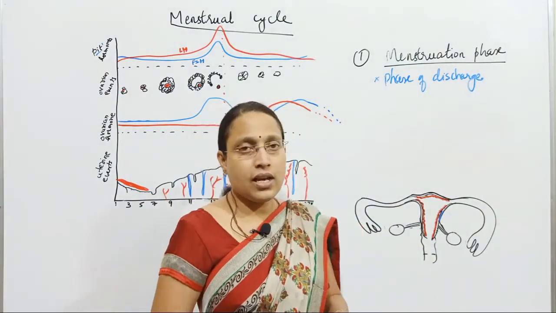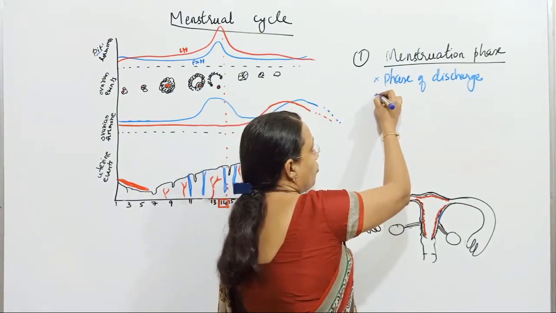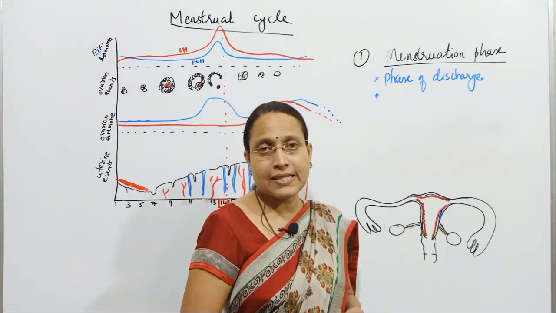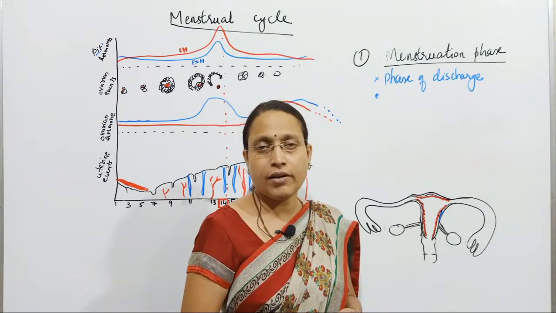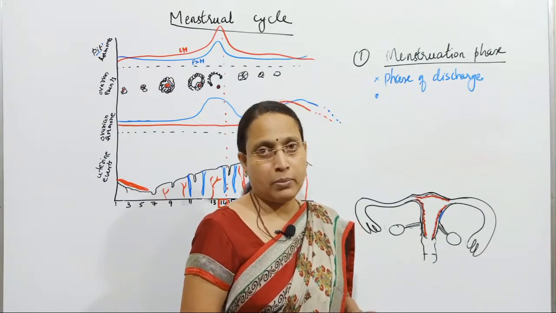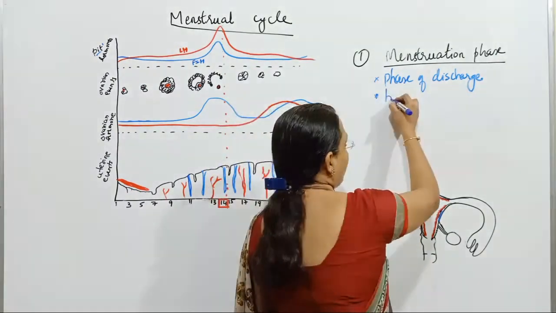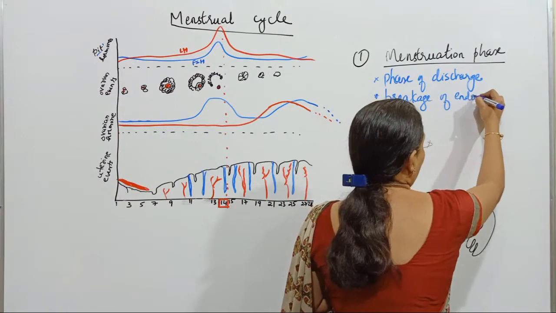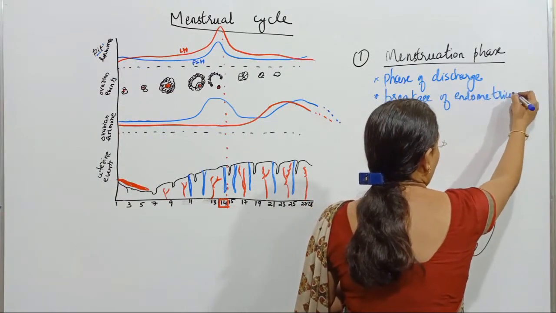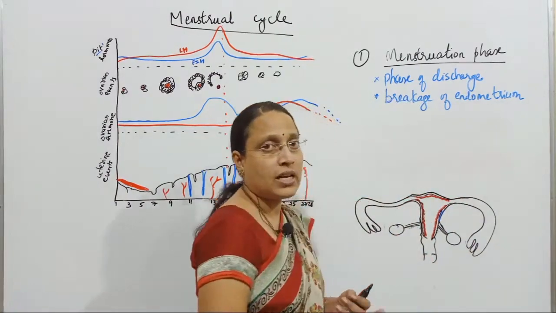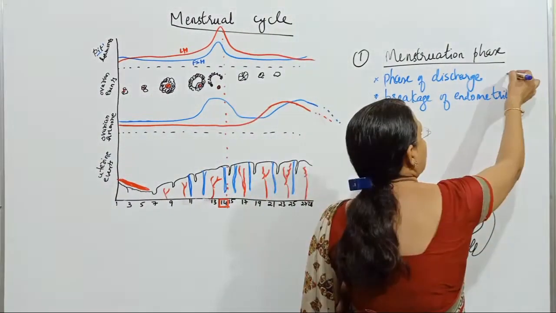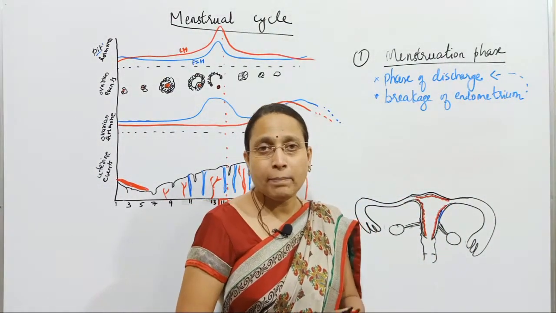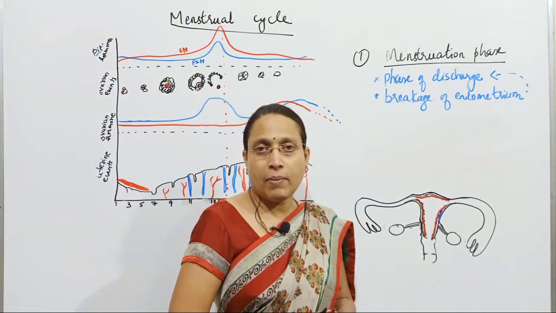So why does the discharge occur? It is because of breakage of the endometrium of the uterus. I already told you that in a menstrual cycle, endometrial changes occur and not in the myometrium or perimetrium. So here, breakage of the endometrium. What occurs due to breakage of the endometrium? Discharge occurs. The question is, why does the endometrium break? It is also determined hormonally.